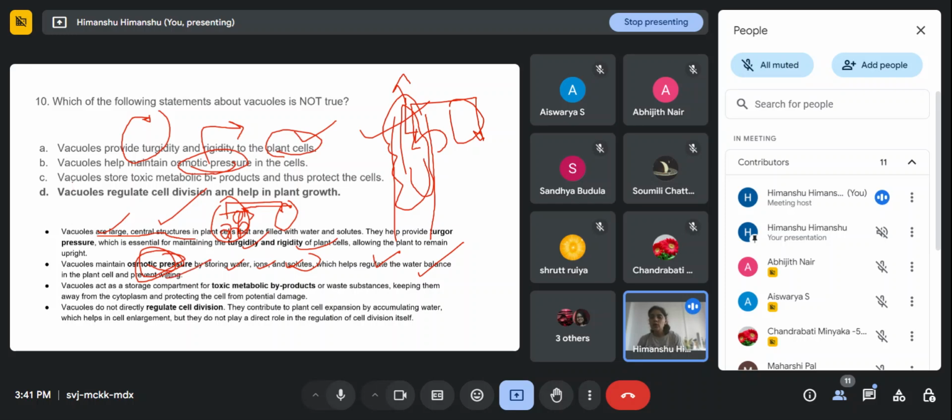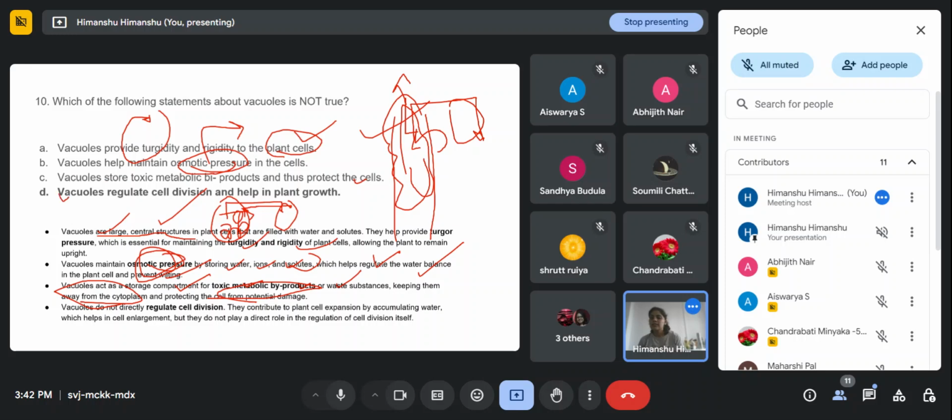Next, vacuoles store toxic metabolic byproducts and thus protect the cells. The vacuole acts as a storage compartment, right? For toxic metabolic byproducts or waste substances. Why do they do so? So that they can keep them away from the cytoplasm and protect the cells from potential damage. So this is also true. So all three statements are true.